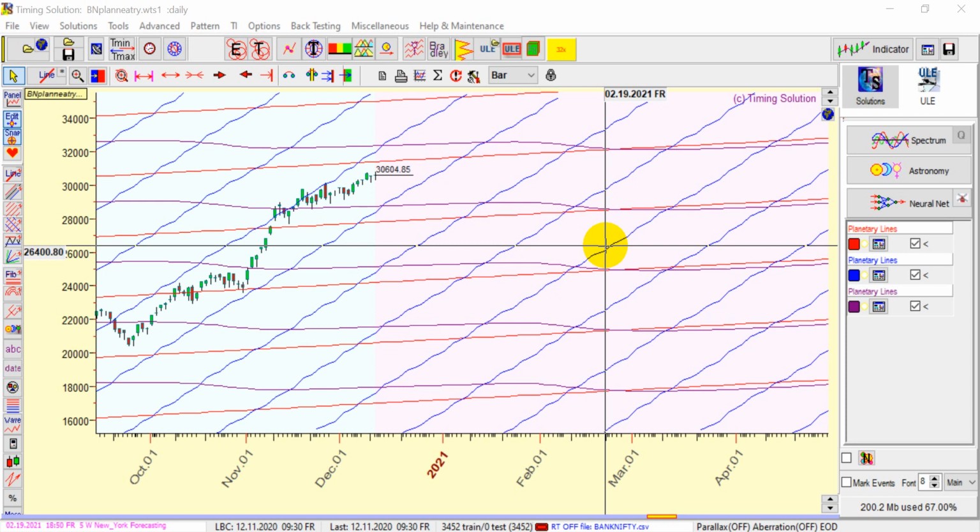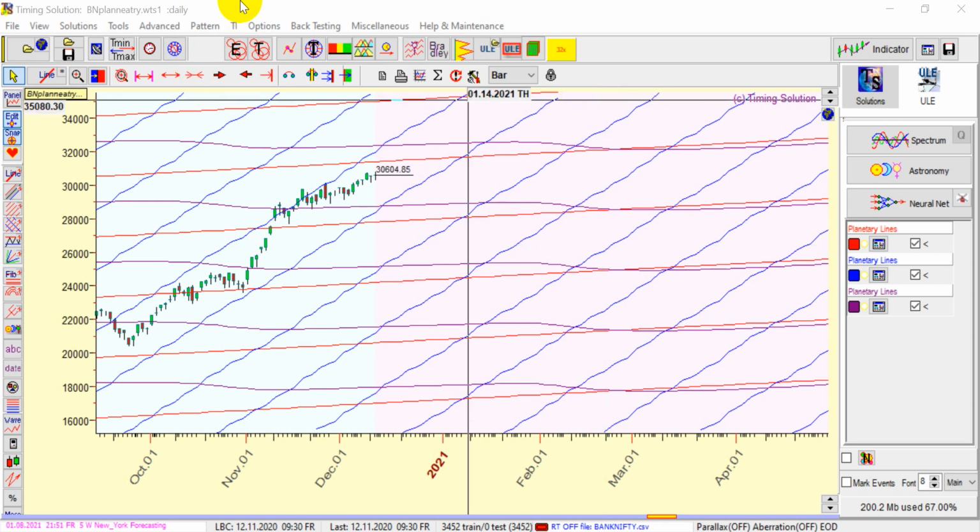Now, solar eclipse happens once or twice in a year. There are two kinds of solar eclipse: one is total, and one is partial. We are focusing more on total solar eclipse, but this has a major impact on the market both in the short term and in the long term. I'm using a software called Timing Solution. First we'll backtest how this solar eclipse has impacted our market.